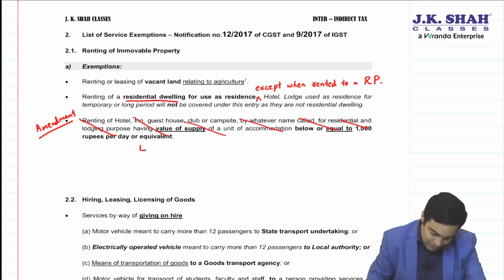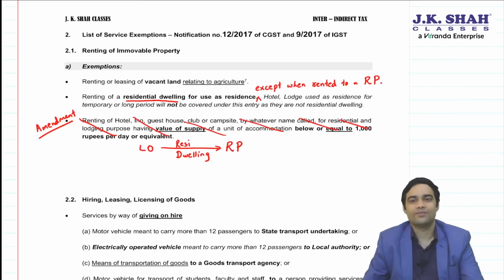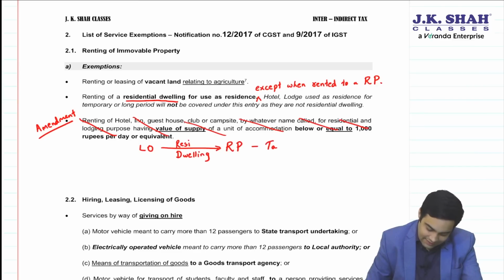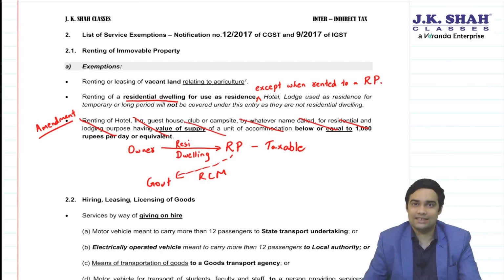So landowner giving a residential property on rent to a registered person, even if it is for use as residence, this will be taxable. And the government has clearly said that this will be covered under reverse charge mechanism. We will again see this when we deal with reverse charge mechanism changes which have happened.